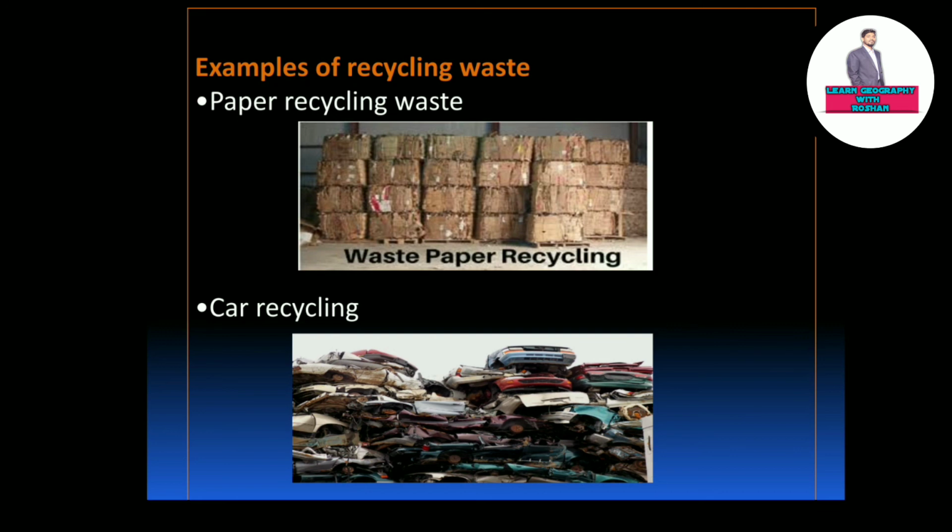Car recycling: a car is crushed into a big steel cube when it becomes too old and too damaged to be used anymore. A scrap processor is the machine used for this. Then the cube of steel is melted and made into other steel products. So these were a few points on the methods of reducing, reusing and recycling waste.